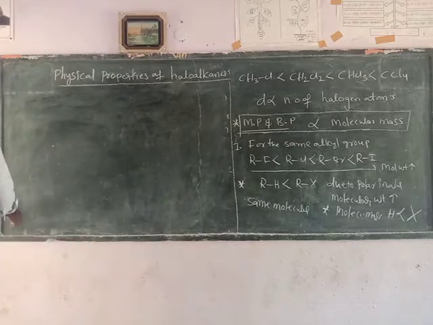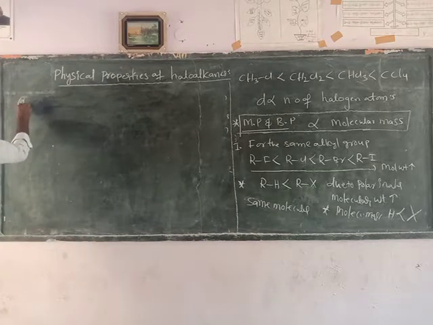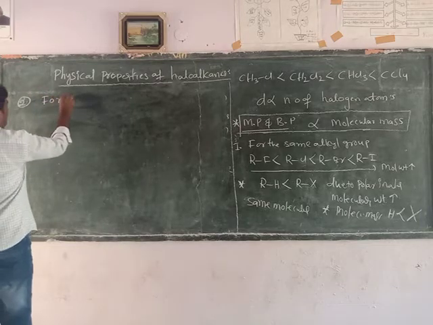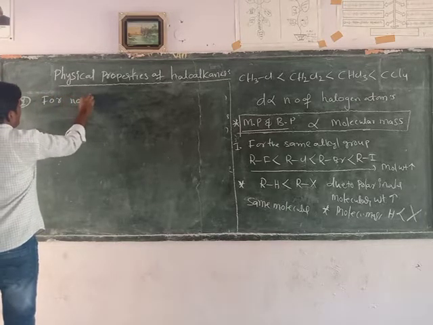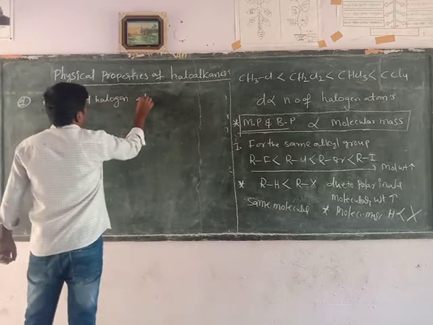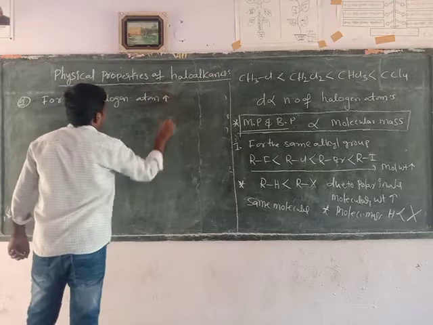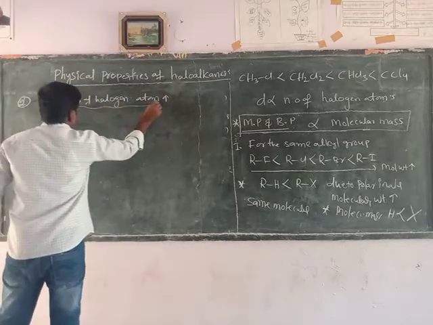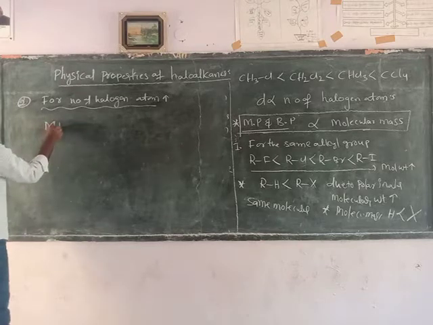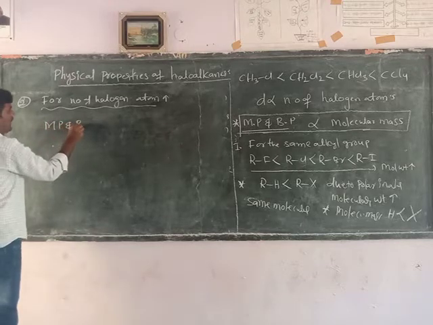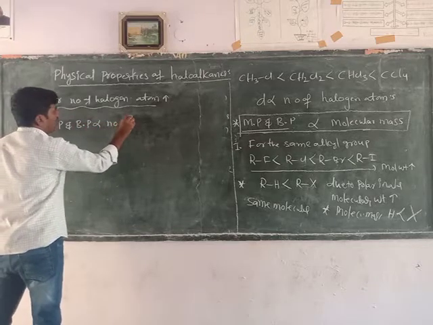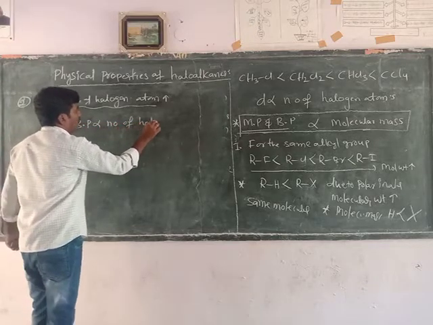What is the second point here? As the number of halogen atoms increases, then I am writing the relationship: melting point and boiling point are directly proportional to the number of halogen atoms.